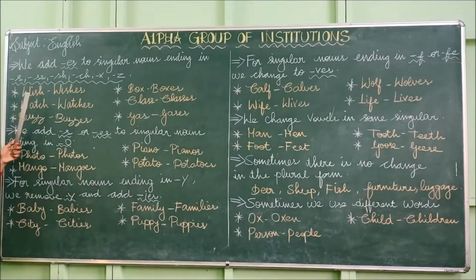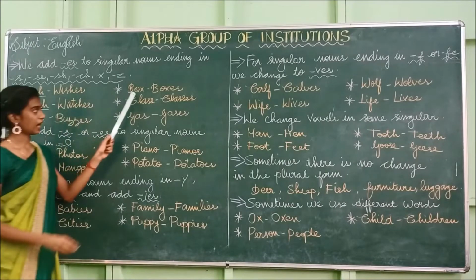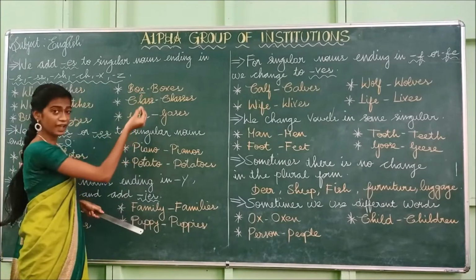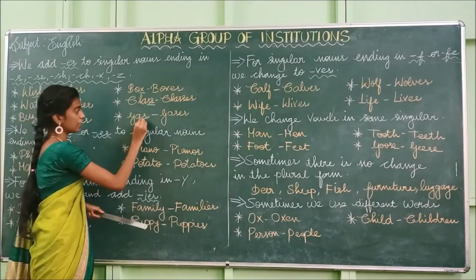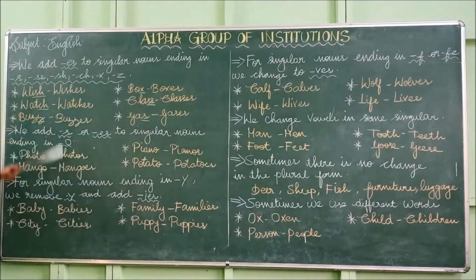Look at the first one. How does it end? It ends with the letters sh. The second one ends with the letters ch. The third one ends with z. Here it ends with the letter x, here it ends with ss, and at last it ends with s.